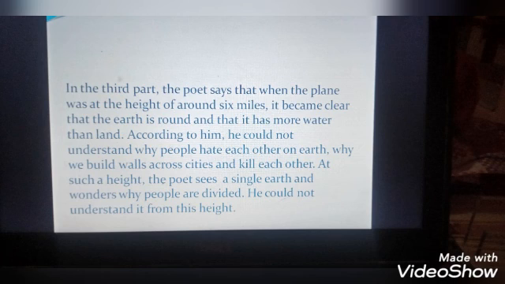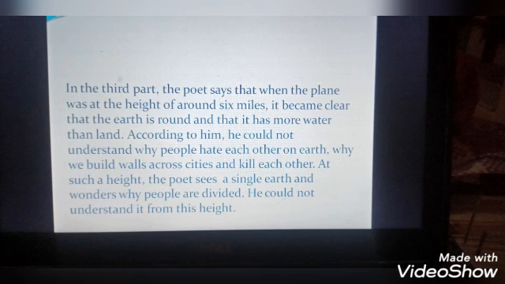According to him, he could not understand why people hate each other on earth, why we build walls across cities and kill each other. He couldn't understand why people are building walls across cities, and why people are fighting with each other, killing each other. At such a height, the poet sees a single earth and wonders why people are divided.